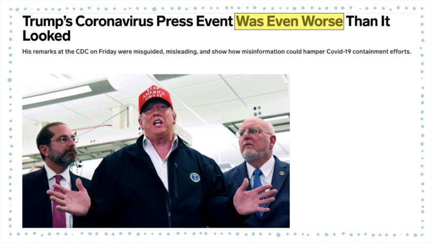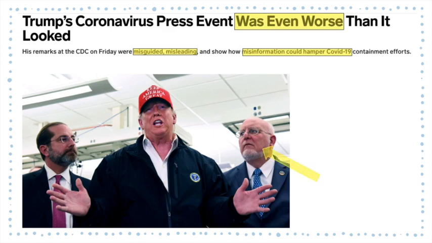So we're looking at it from a really extreme point of view. If we then look at words like misguided and misleading, we're using emotive descriptive language to show that he is misguiding, meaning he is taking people in the wrong direction. We could have a look at misinformation could hamper COVID-19, meaning that he is taking a serious situation and possibly threatening those efforts that people are making.